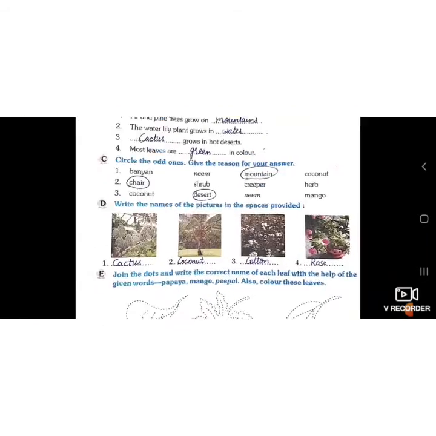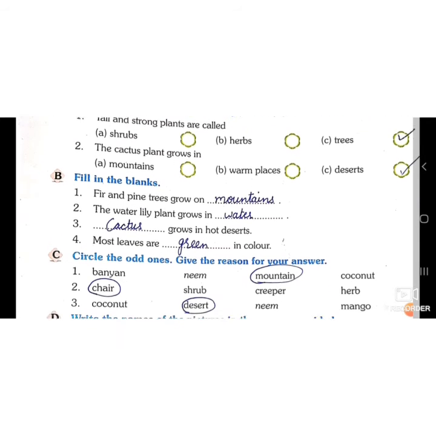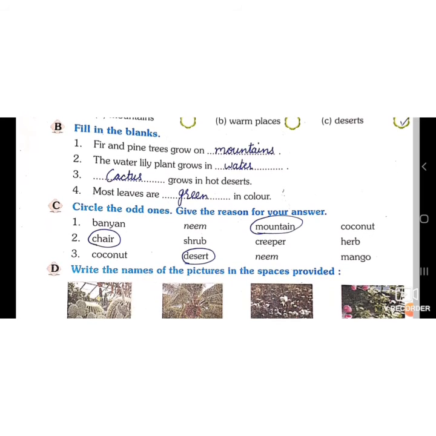Now it's time for the book part. Tall and strong plants are called shrubs, herbs or trees. So the option will be trees. Trees are tall and strong plants. They have a thick woody stem. The cactus plant grows in mountains, no. Warm places, no. Deserts, yes. Mountains, cactus does not grow there. Fir and pine trees grow on mountains.